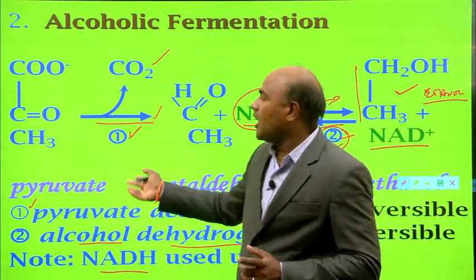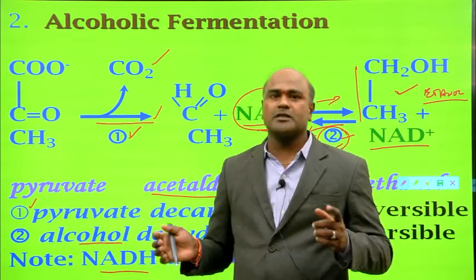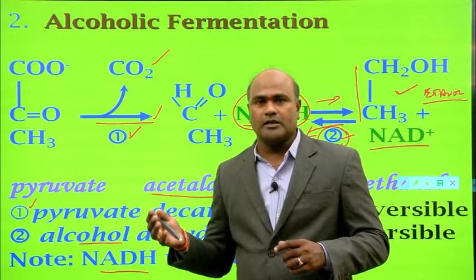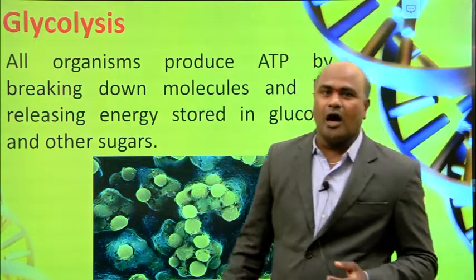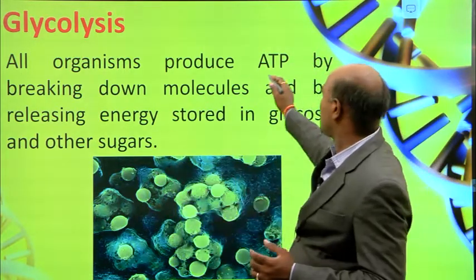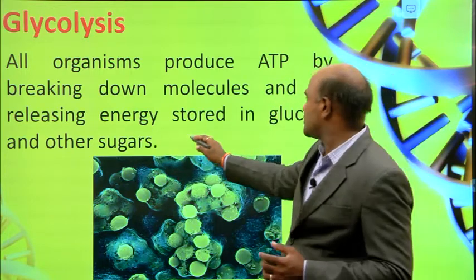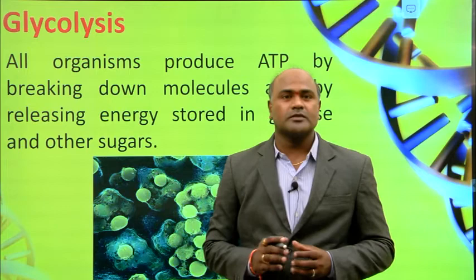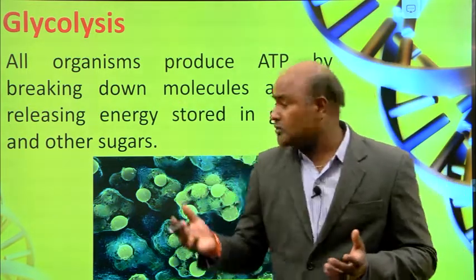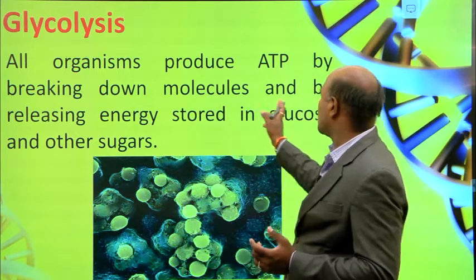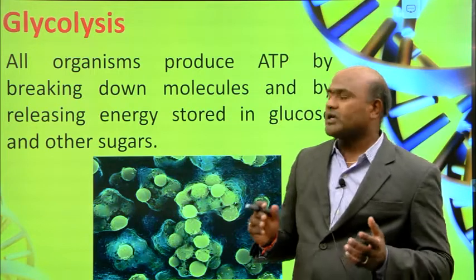So this is how pyruvate can be converted in two ways: one is alcoholic fermentation, and the other is lactic acid fermentation. In glycolysis, organisms produce ATP by breaking down molecules and releasing the energy stored in glucose and other sugars.